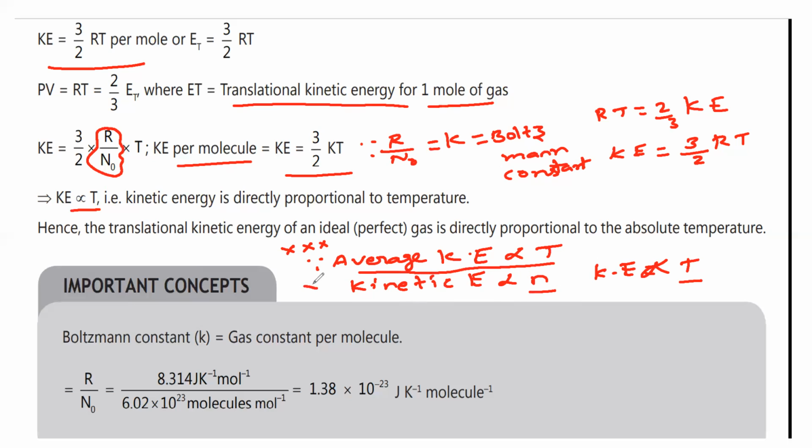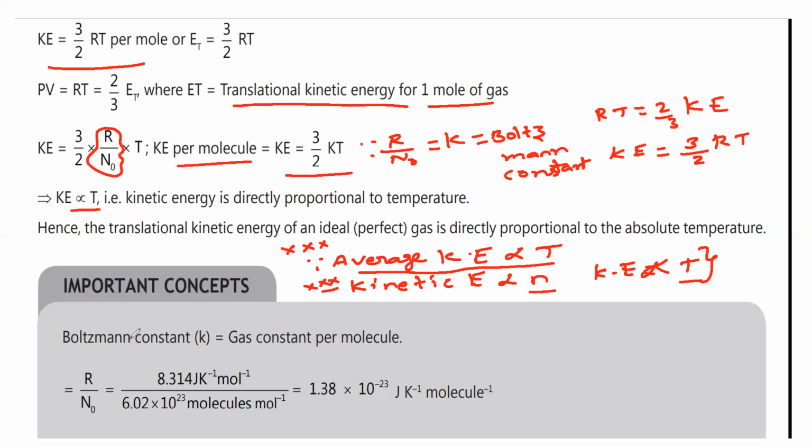So please note down this point in your classwork, because based on these 2 points, they'll frame questions for competitive exams. How they'll frame a question, I'll explain to you later, after finishing this topic. So average kinetic energy is proportional to absolute temperature, whereas kinetic energy is proportional to number of moles as well as absolute temperature. That is the only difference. Hence, translational kinetic energy of an ideal gas is directly proportional to absolute temperature.